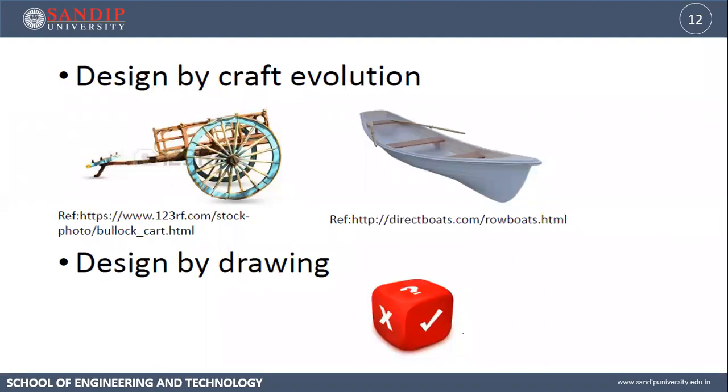Nowadays we are going for design by drawing. Whatever concept or idea we have, we put it on paper. We go through various design steps and processes that we will discuss. Finally, we make a final drawing in the form of a 2D sketch, which you have studied: orthographic projection, its front view, top view, how it looks, with all the required dimensions and geometrical tolerances. So when we make a drawing and give it for manufacturing, that is called the design by drawing process, the general process which we are using right now.